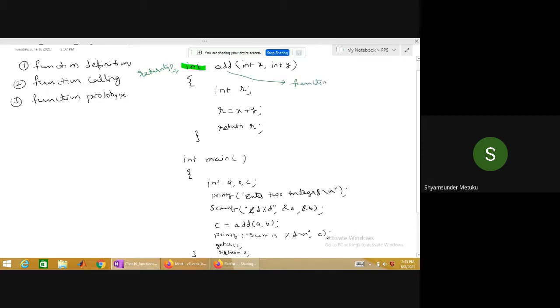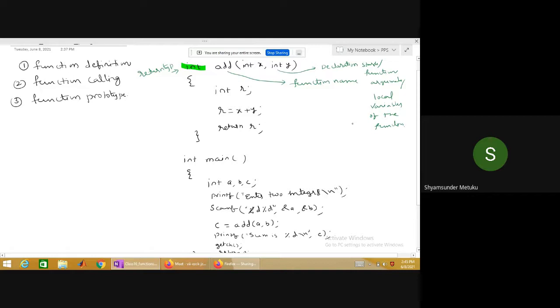Then this is called function parameters or declaration statements, also called function arguments, also called local variables of the function.